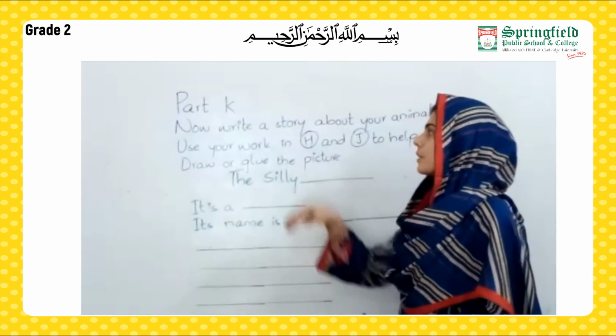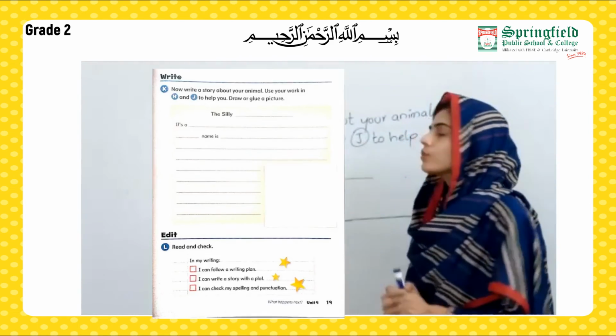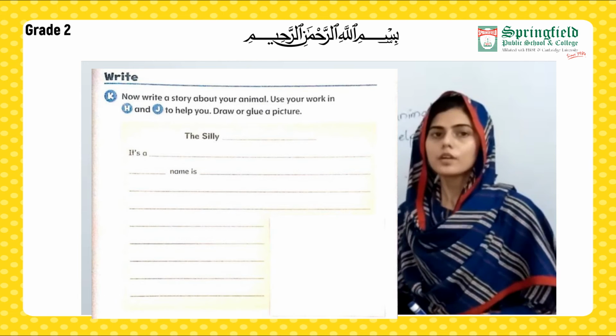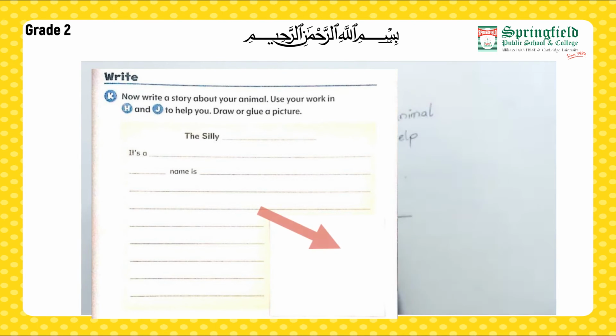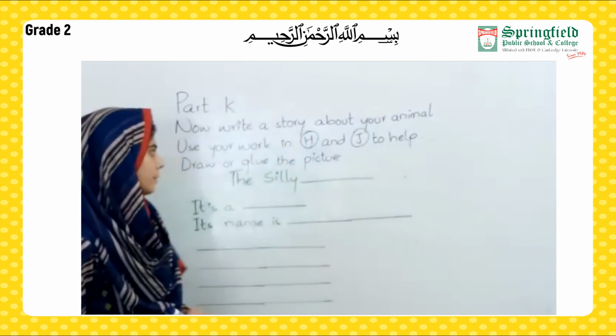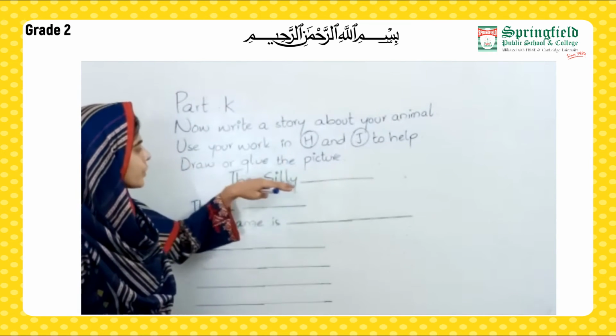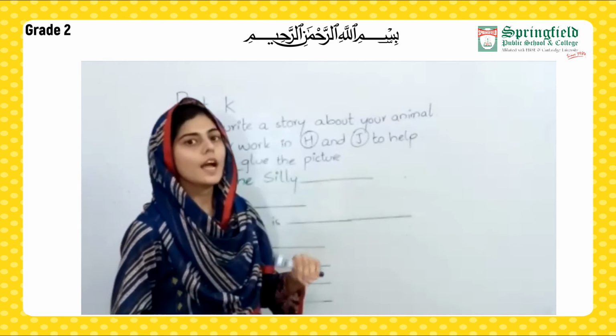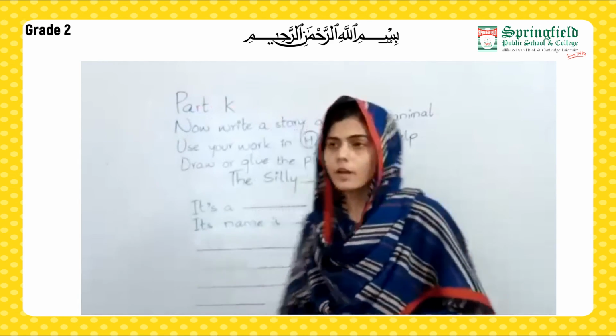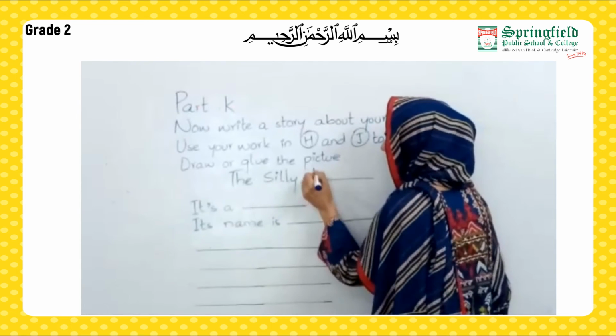Now, moving towards our part key. Now here we have to write the story using the work that we've done in our previous parts. Then we have to draw or glue the picture of our animal over here. So first of all, how are we going to fill it? This silly, here we are going to write the animal. As I have chosen monkey, so here I am going to write the silly monkey.